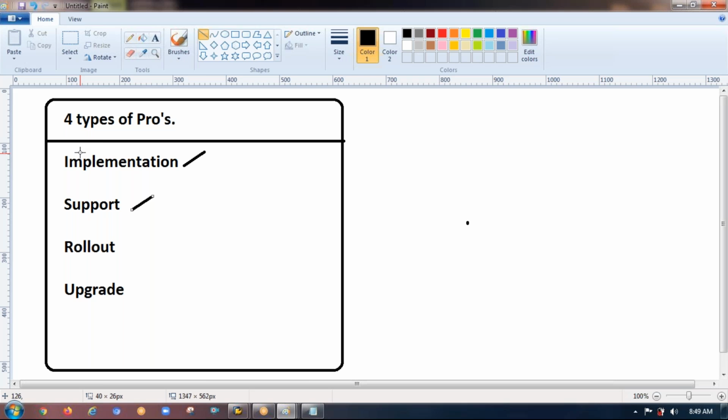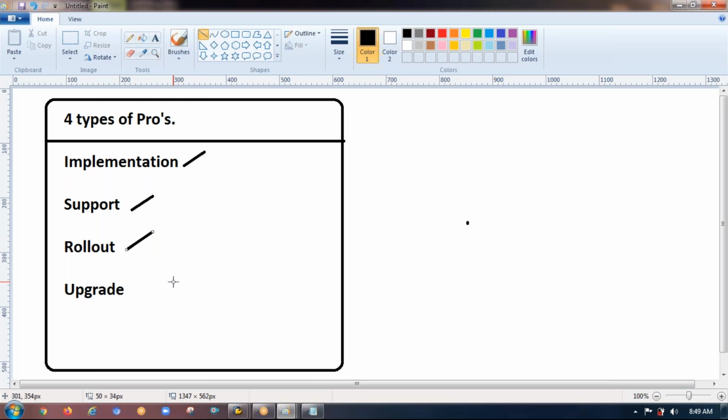Implementation is when you are developing SAP for the first time. Support is when the company is already using SAP, and now they need support for 2 years. If they have some issues, those issues need to be fixed, or based on my client's needs I need to make some little amendments in the existing functionalities. That is also support.